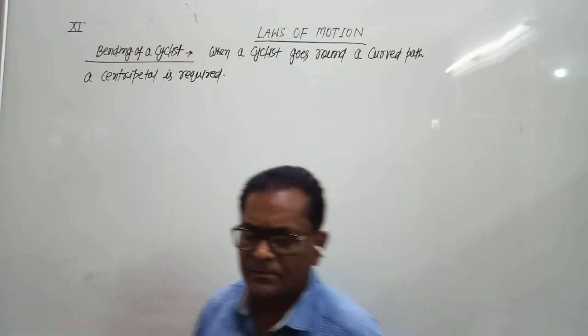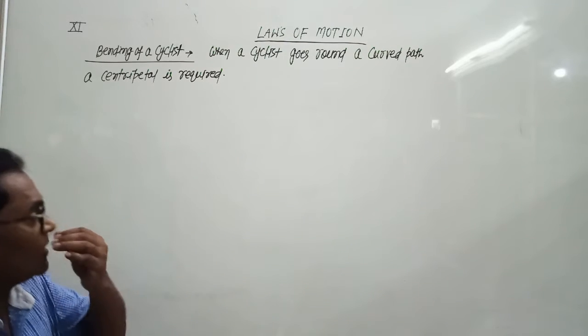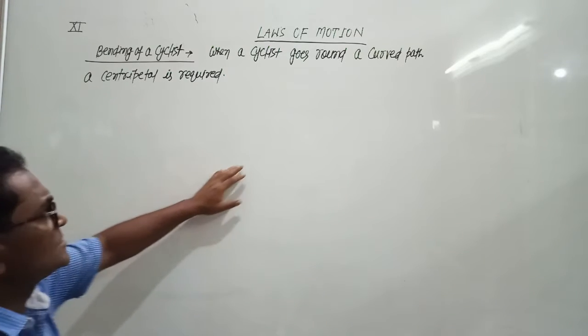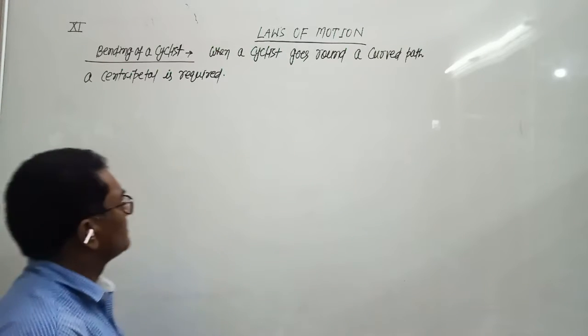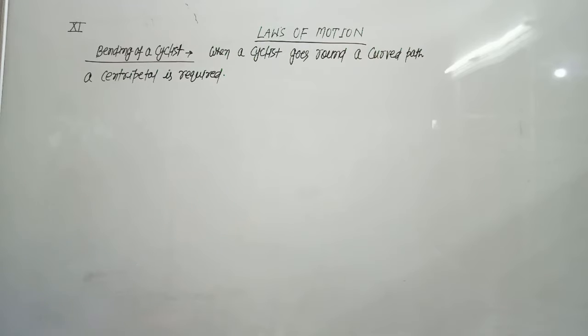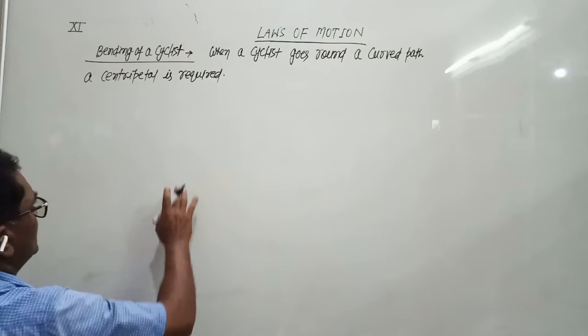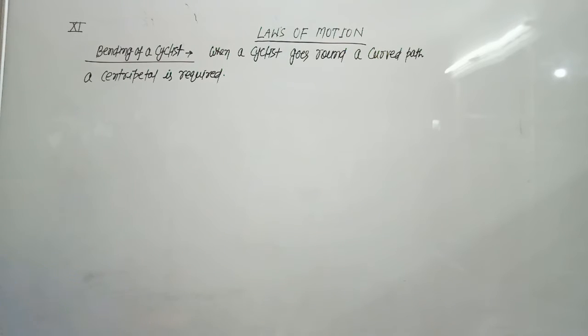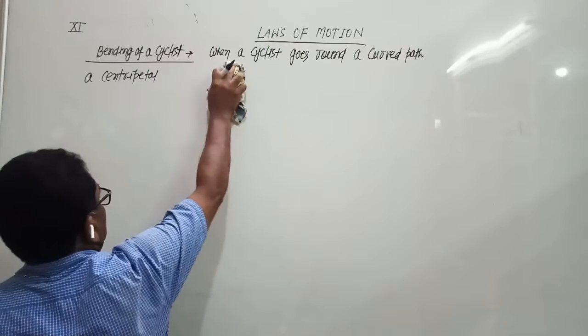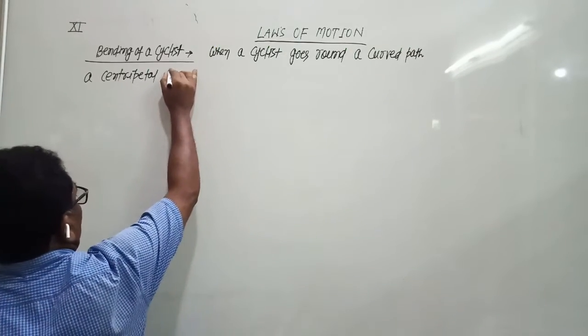So when a cyclist goes around a curved path, a centripetal force is required.